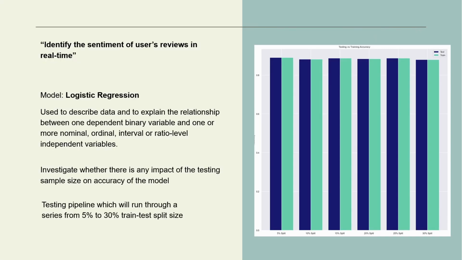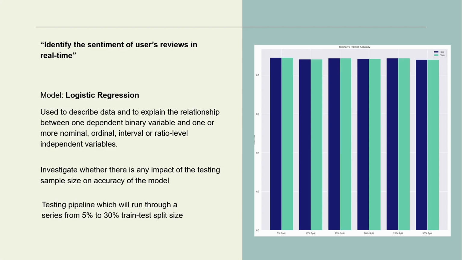Hello everyone, my name is Dorin and I'm going to be discussing some of the work that we did on our machine learning models in our initial phases. So we wanted to identify the sentiment of users' reviews in real time for our e-commerce business, and the model that we settled on was logistic regression. This is because it's used to describe data and to explain the relationships between the dependent variable and the independent variables of various types, and it's very good for doing this.